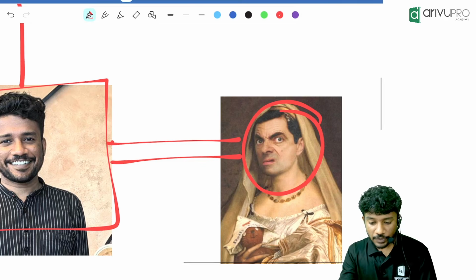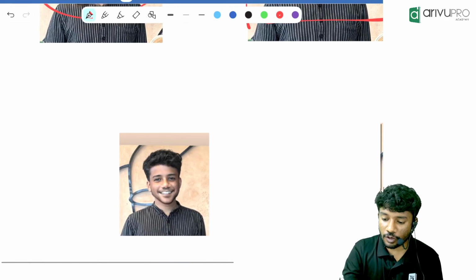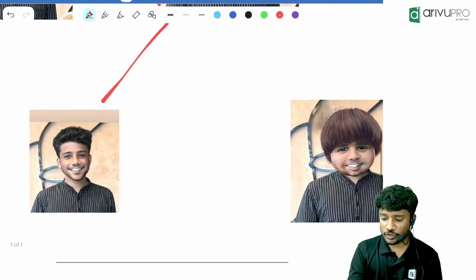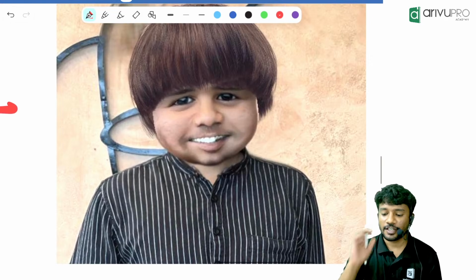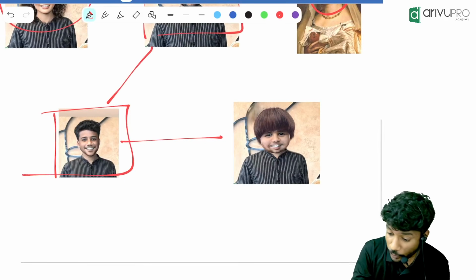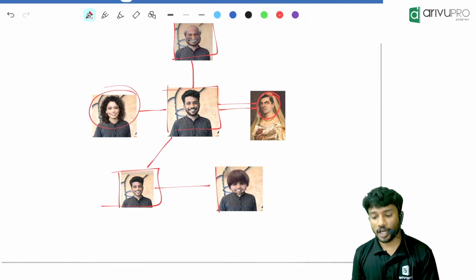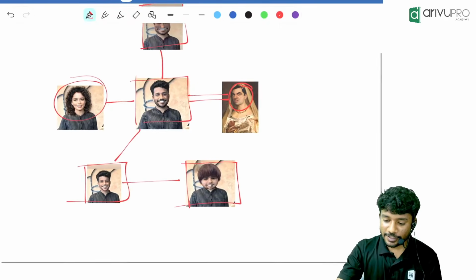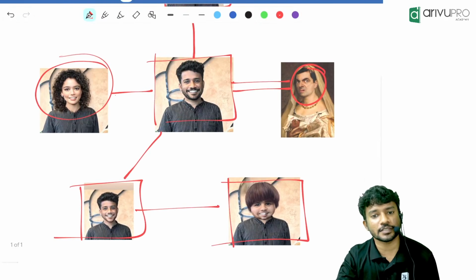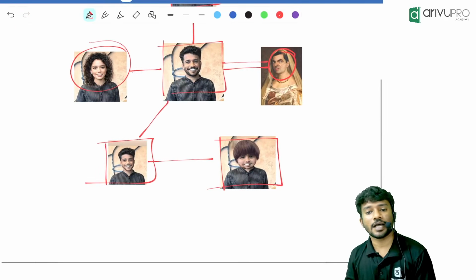Now my first son is over here. We will draw a generation gap of one line. Then my next son is there, on the other line. Both are sons, so square, square. That's what we have learned in this chapter. How is Beanie related to Chotu? Beanie is the mother of Chotu.